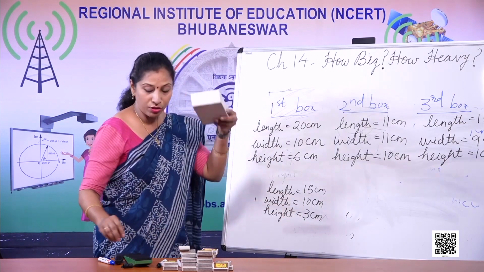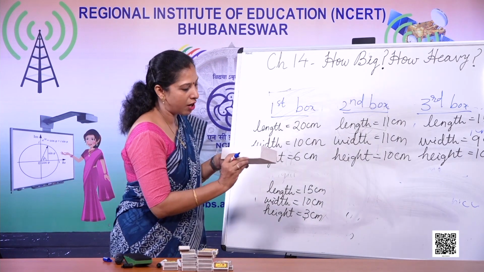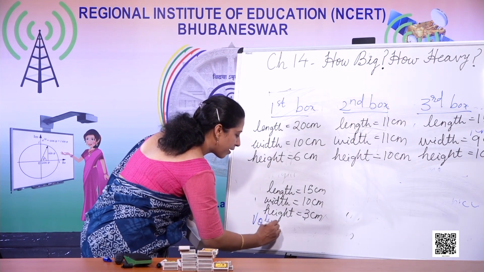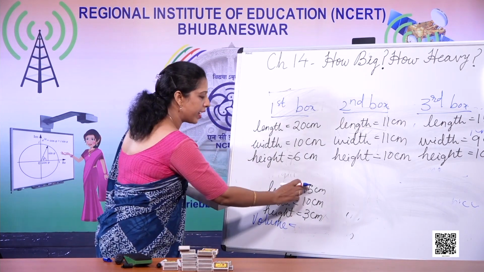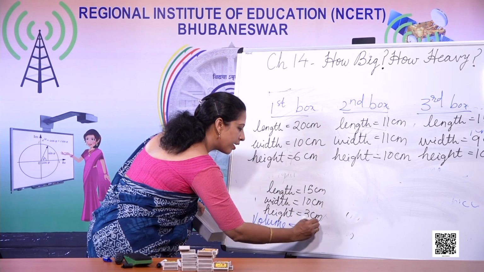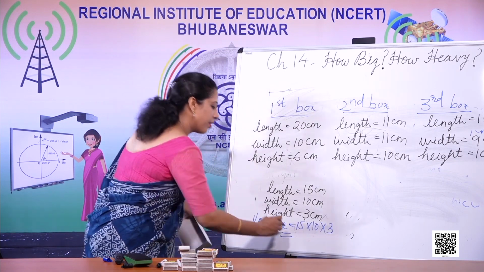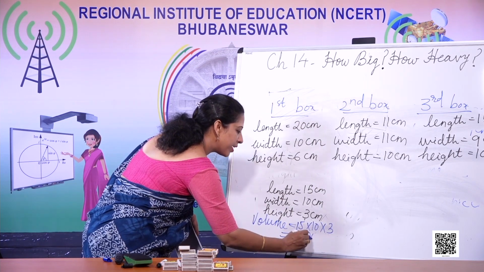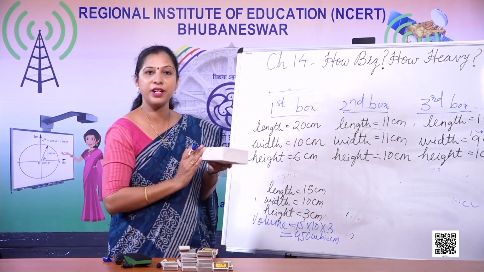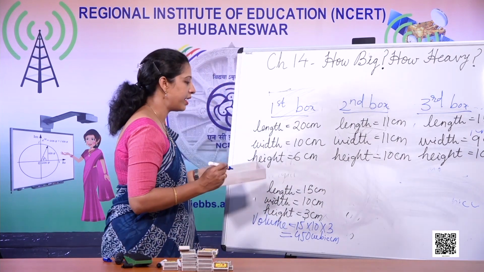Let me find out the volume first. Volume is length into width into height, 15 into 10 into 3. So what is the number? 450 cubic centimeter, isn't it?